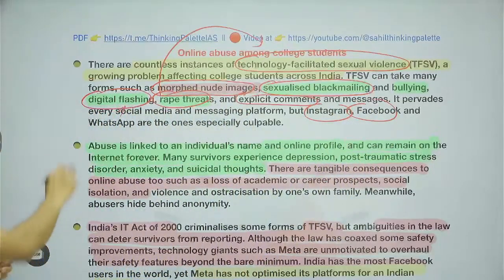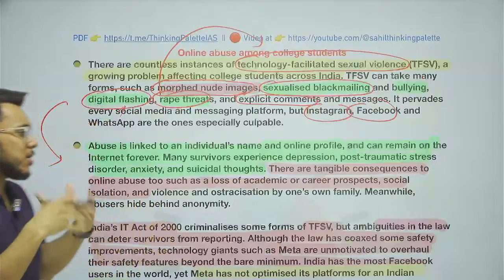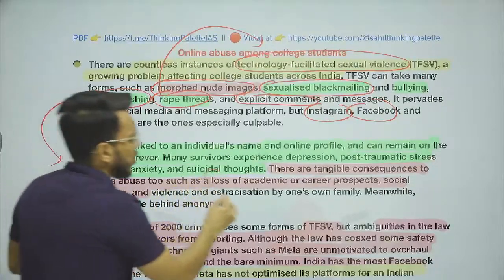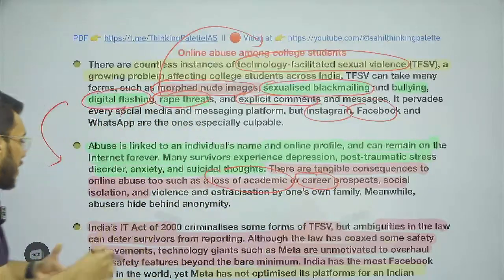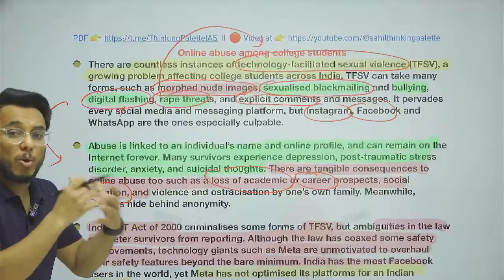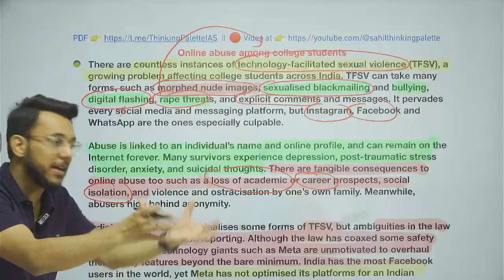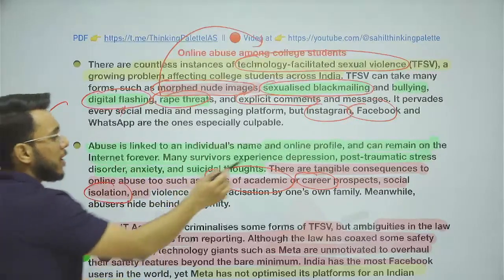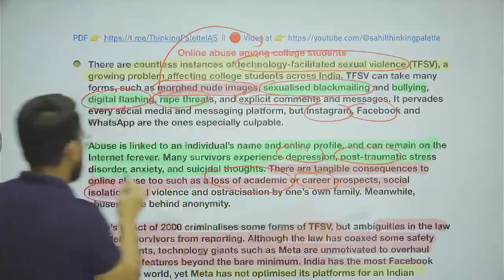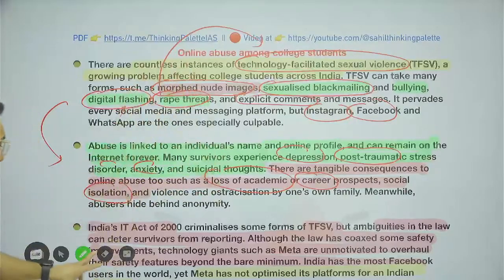Now, guys, when we talk about this particular abuse, it is very harmful for women. Why? Because it can have the consequence of loss of their academic career. They might go into isolation. They might be ostracized by their family. Even if some videos or photos have been leaked, their families can ostracize them. Then, guys, they can go into a state of depression, post-traumatic stress, anxiety, suicidal thoughts. All these problems can emerge because of these particular things.